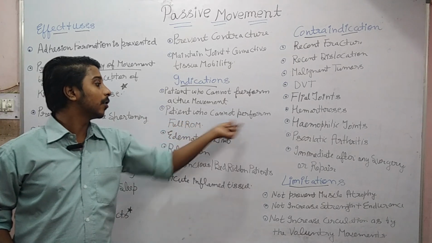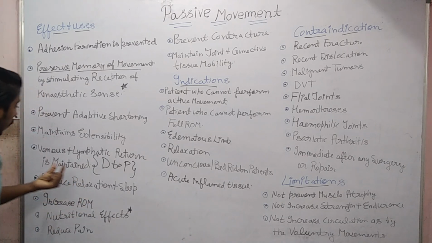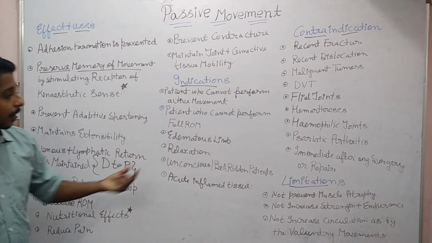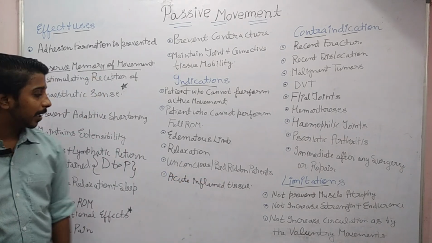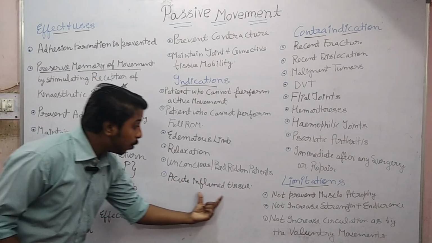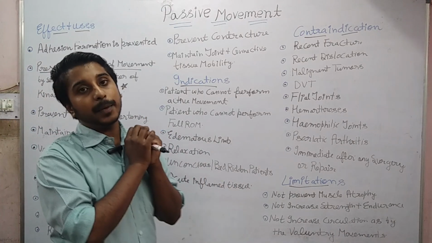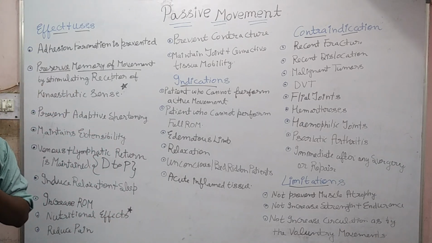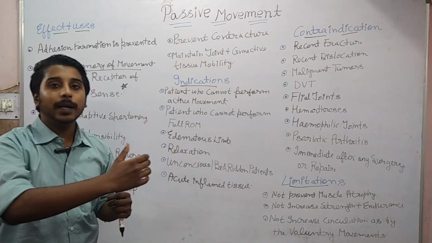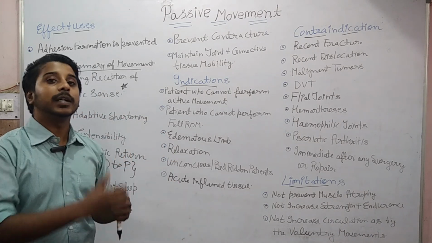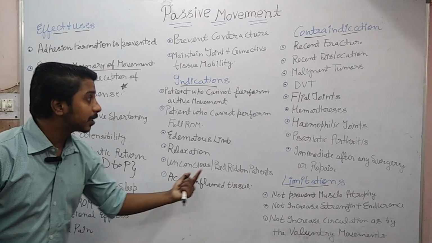Then the patient who cannot perform full range of motion in edematous limb. Okay, again this point is used, venous and lymphatic return. And then relaxation. Unconscious and bedridden patients, again it is the repetition. Then acute inflamed tissue. Okay, in case where there is an acute inflammation of the structure of our body, here also the passive movement helps to increase the flow of blood to that particular part, so as to increase the amount of nutrition to it, so that healing can occur at a faster speed.